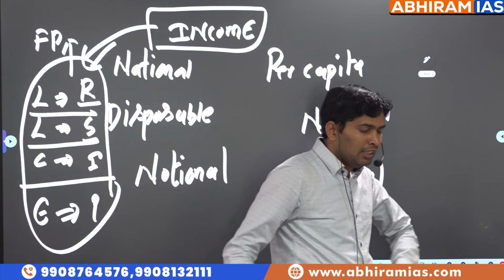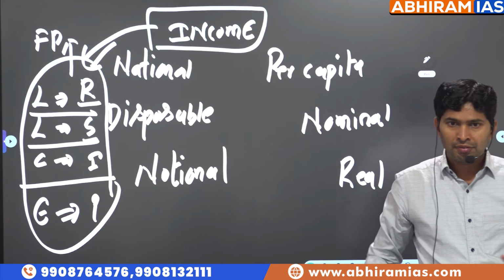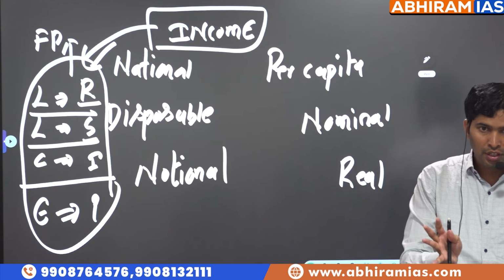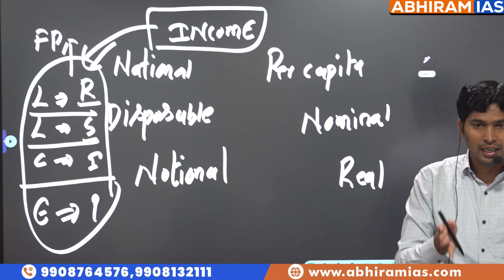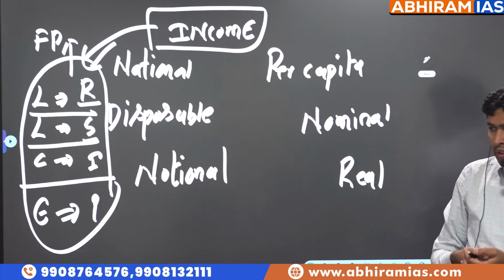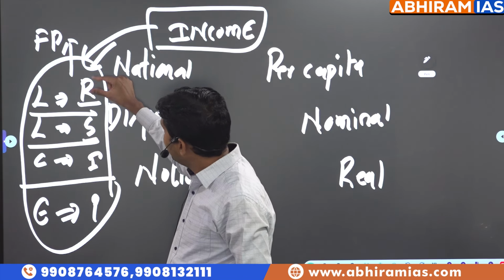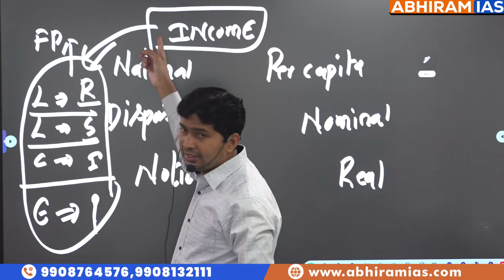Meaning, in the process of production, distribution, consumption, the factors of production essential for economic activity are land, labor, capital, entrepreneurship. Because we are using these factors of production, the return paid to them is called income.